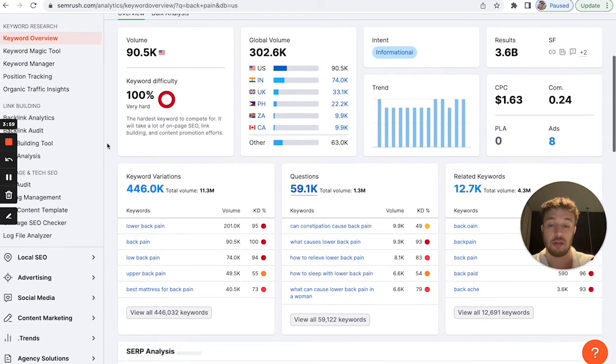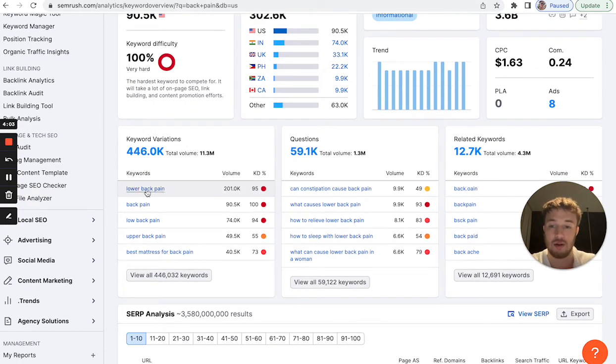As you can see here, you even have keyword variations, different keywords you can target. I don't understand why many people are not doing this. You have lower back pain, low back pain, upper back pain. Then you have how to relieve lower back pain, how to sleep with lower back pain. Those are all problems that people are having. So the first thing they do is take their phone, go on Google search and type in how to get rid of the problem that they have, how to sleep better with asthma or anything like that.